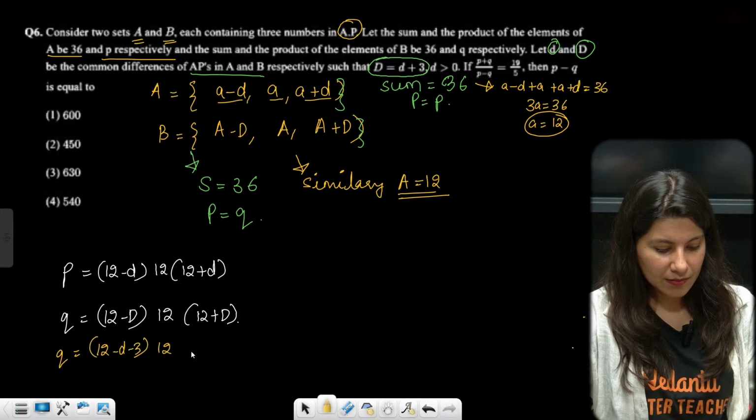Just like this. Can you see? So the Q value will be 12 and 9 minus D, 12, and 12 plus 3, 15 plus D.